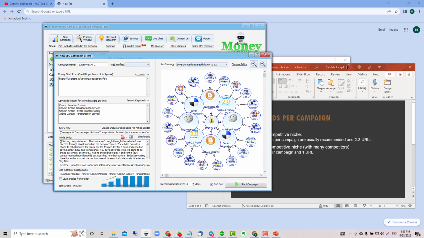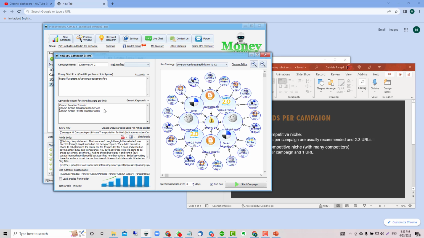On this one, maybe I can take this out. I'm just using this for a sample, okay? For samples. This is going to be my main keyword in this case. This is a really highly competitive niche. That means maybe I'm going to use one for the home page and then use one for each inner page.